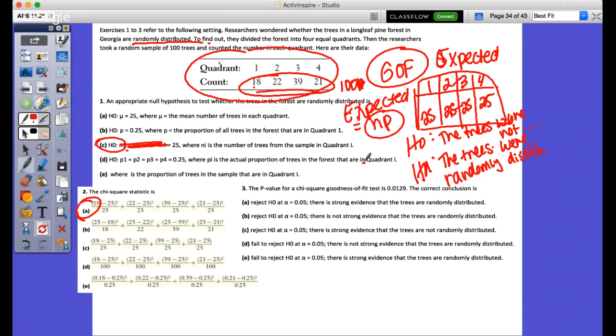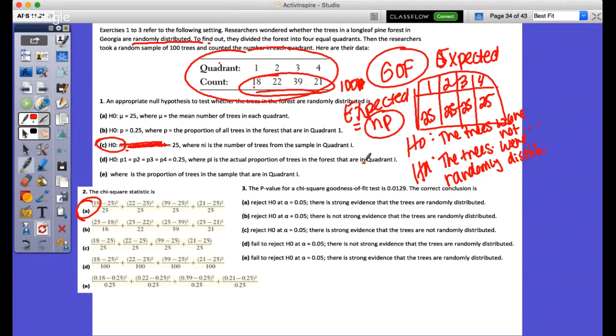Yeah, I hear what you're saying. I would say the wording again, but the researchers are the ones creating this experiment, right? They're wondering, hey, we think that this is randomly distributed, therefore we test whether that claim is true or not. The opposite would be if the researcher said it's randomly distributed, and we say we don't think it is, and we go against that. Does that make sense? That would be a little bit different.